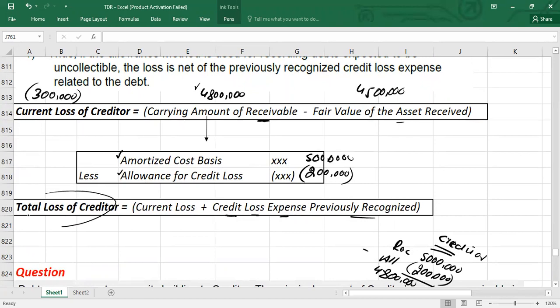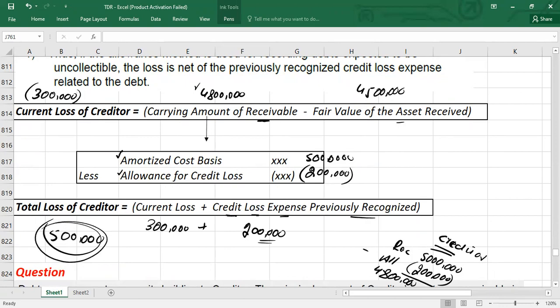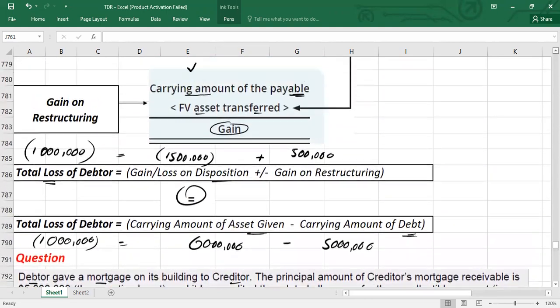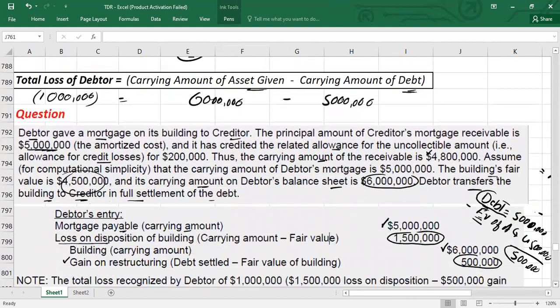Now, guys, if you want to calculate the total loss, how will you calculate it? Here you can see the creditor's total loss. You need the current loss, which is $300,000, plus credit loss expense previously recognized. Previously, the creditor has already booked allowances for uncollectible accounts of 200,000. It means the total loss is going to be 500,000, and this total loss should be equal to the gain on restructuring for the debtor.